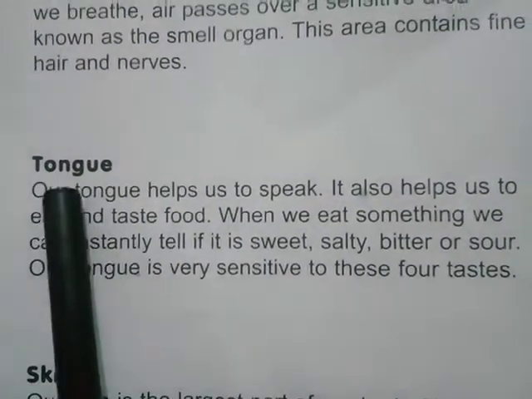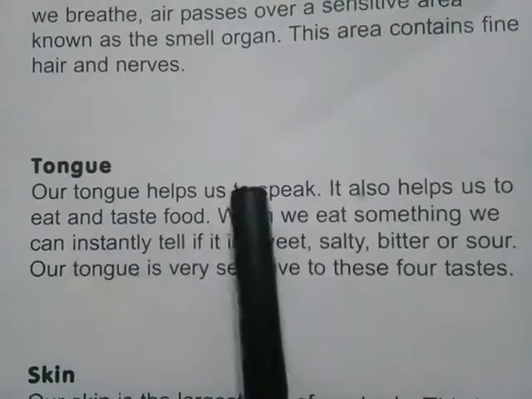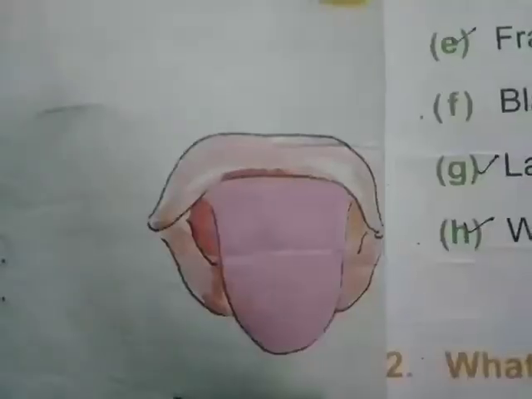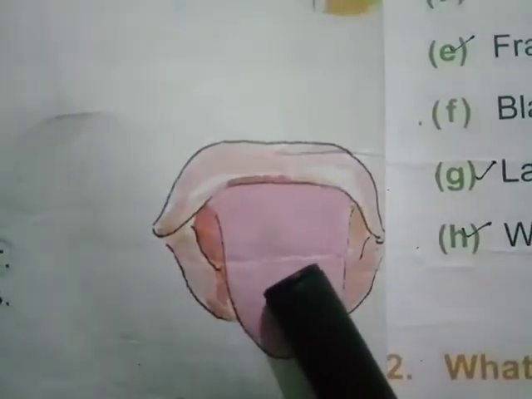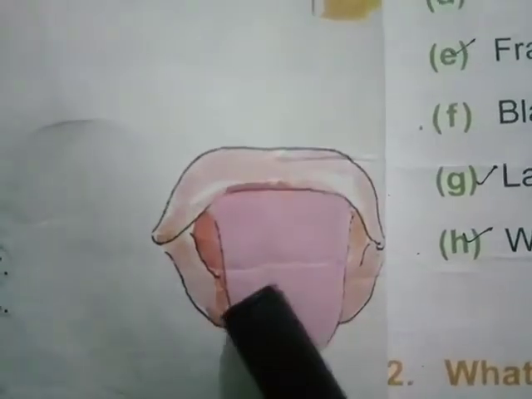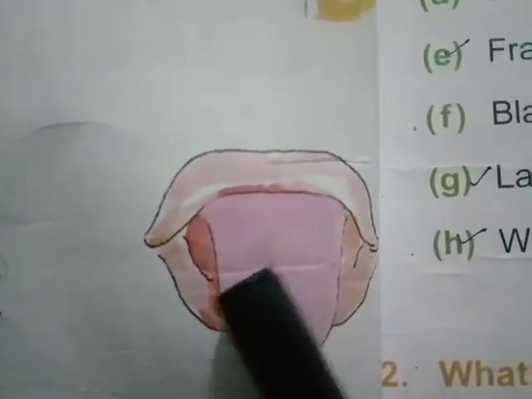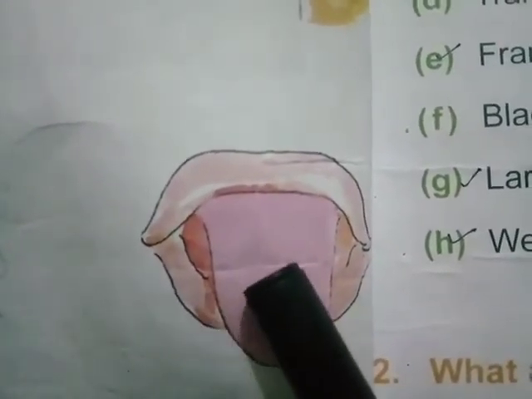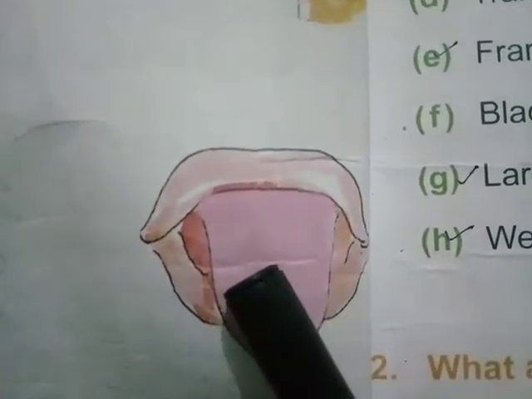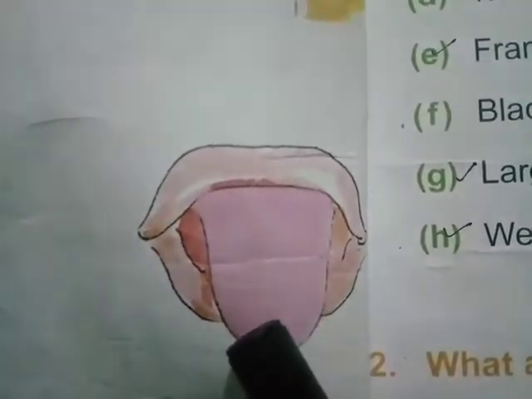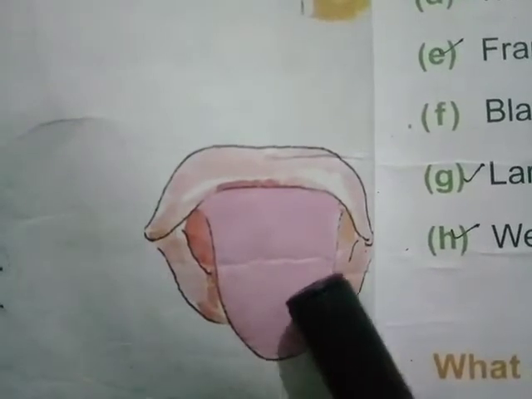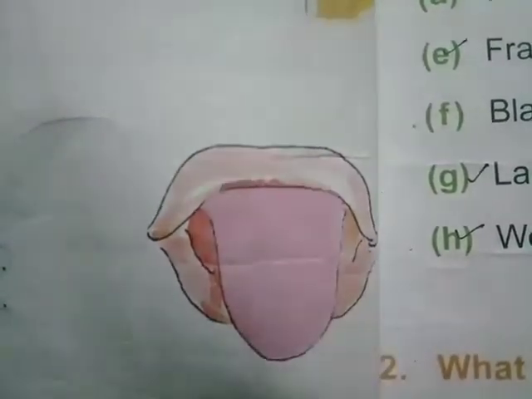The next body part name is tongue. Our tongue helps us to speak. It also helps us to eat and taste food. When we eat something, we can instantly tell if it is sweet, salty, bitter, or sour. Our tongue is very sensitive to these four tastes.